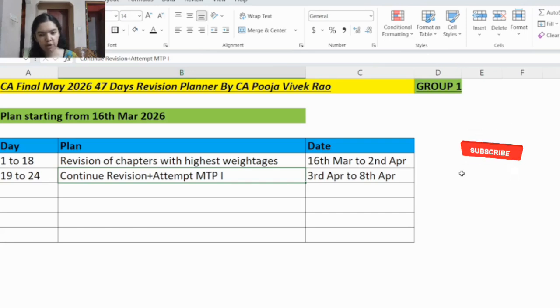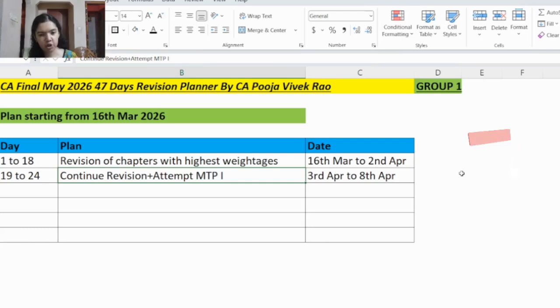Now for example, for FR, you have to analyze whether you have followed the formats correctly, whether you have quoted the Ind AS name and number correctly, and whether you were able to correlate the questions given with the correct Ind AS. And wherever a formula is involved, whether you were able to write the formula correctly. And in case of any conceptual question, whether you were able to express the concept correctly. So on for each of the questions you have to analyze.